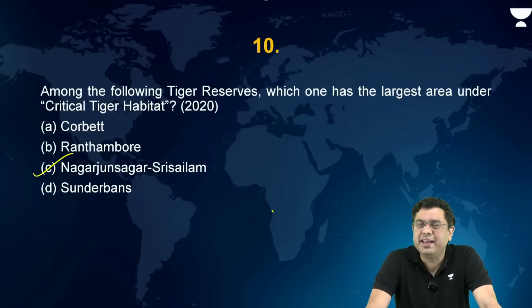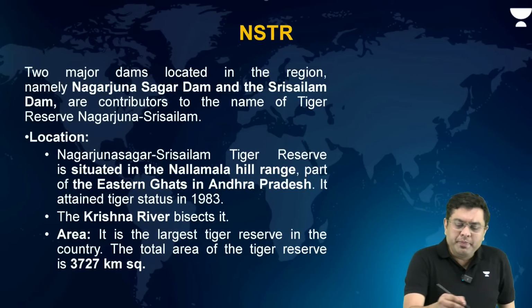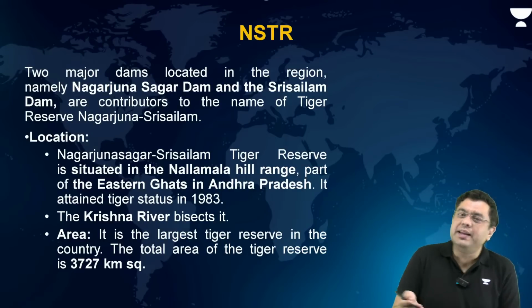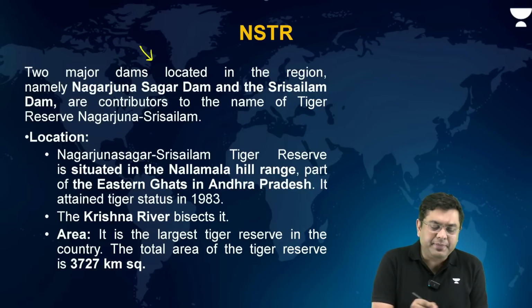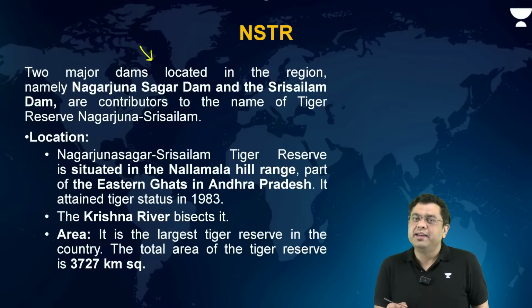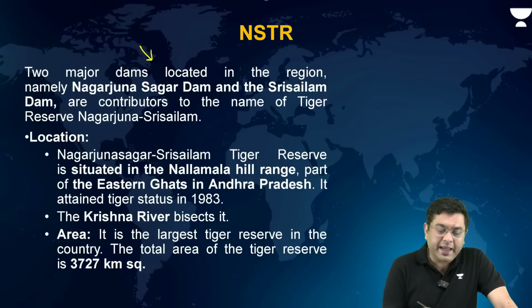Now, where is this NSTR, the Nagarjun Sagar Srisailam Tiger Reserve, situated? This is the location in Andhra Pradesh, closer to Kurnool, at the bordering area of Andhra Pradesh and Telangana. Two major dams are located in the region, after which the name is ascribed, that is Nagarjun Sagar as well as Srisailam Dam.